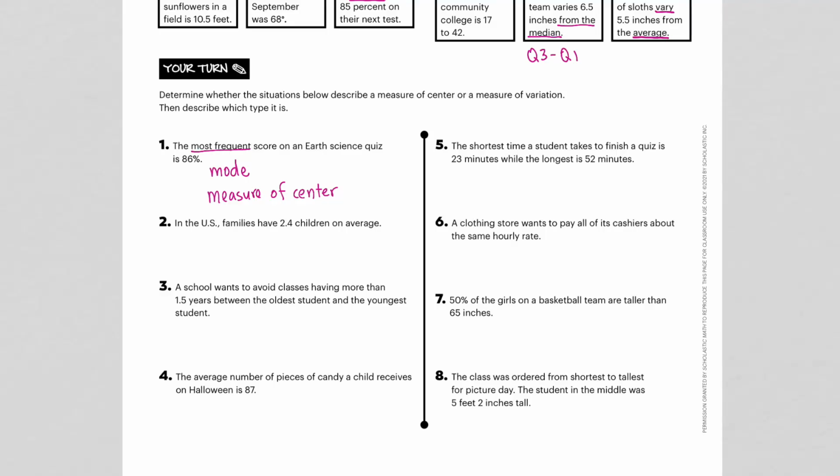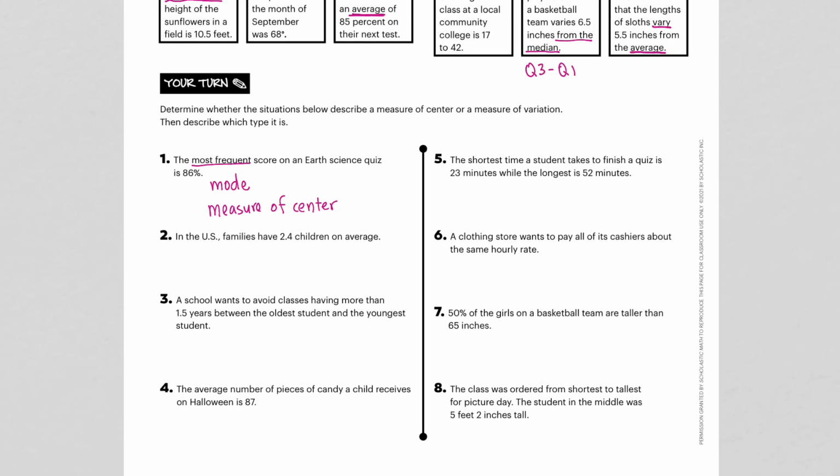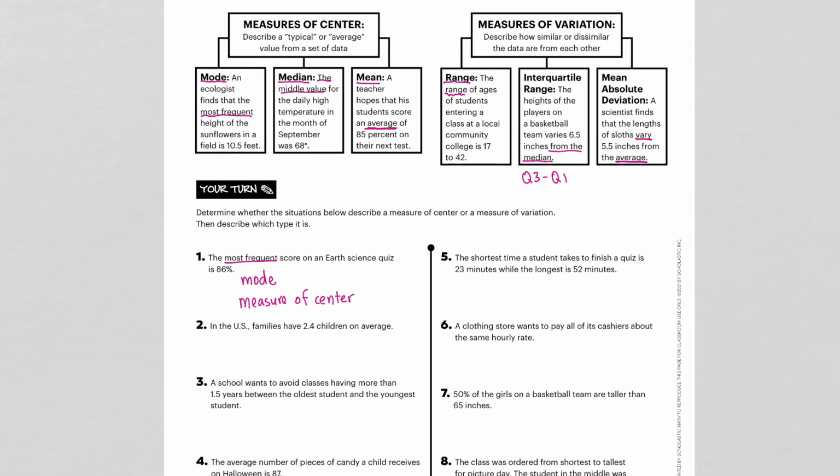For the remainder of the problems, focus on the keywords, look back at the examples, and decide if it's a measure of center or a measure of variation. Once you make that decision, make sure that you tell me if it's a measure of center, whether it's the mode, median, or mean, and if it's a measure of variation, whether it's the range, the interquartile range, or the mean absolute deviation.